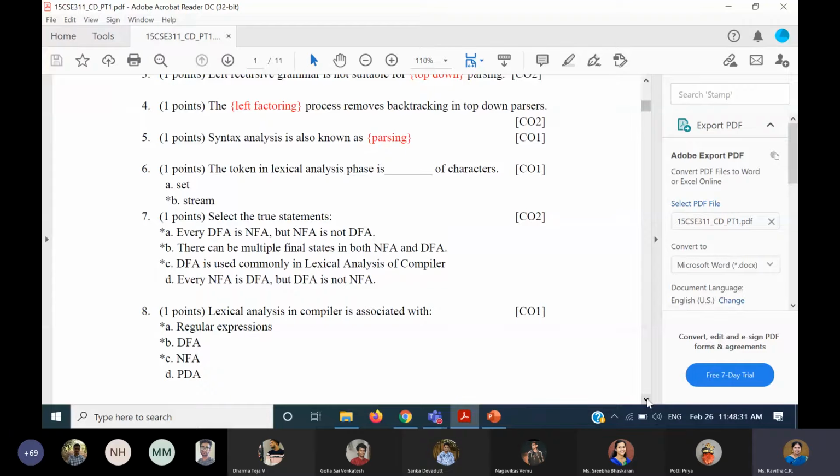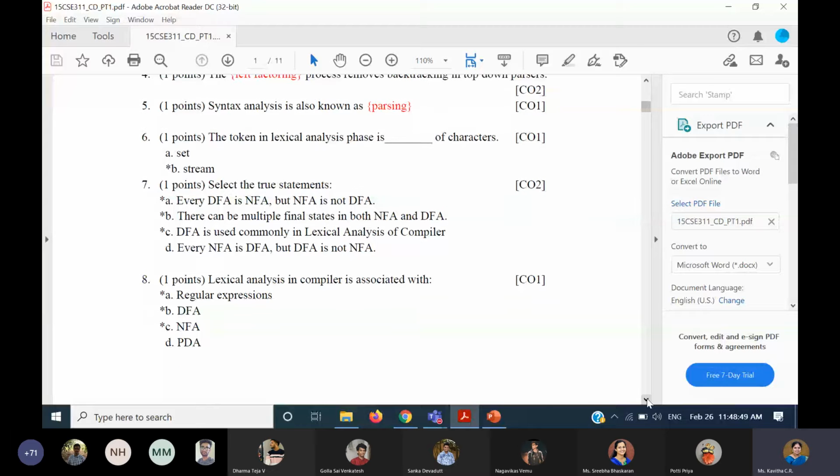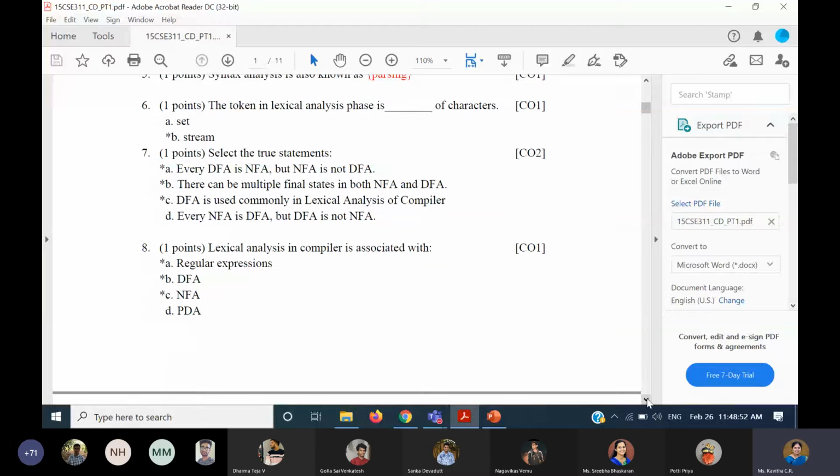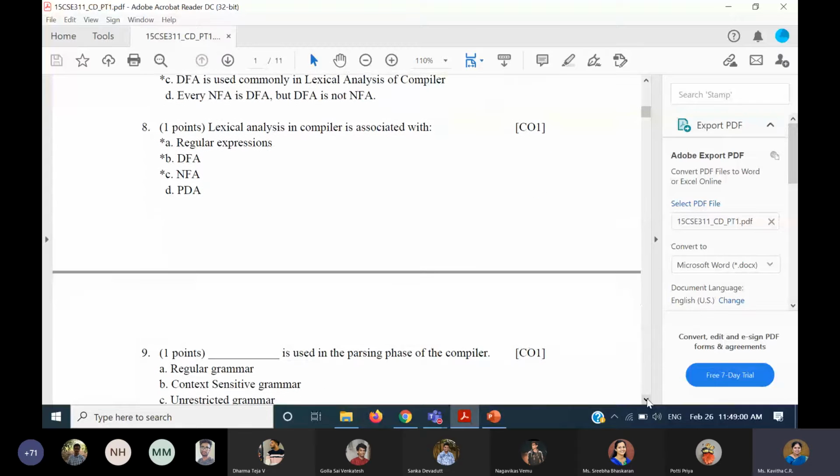So seventh one, those who got this question, I think most of you have written correctly. DFA used commonly in lexical analysis. Every DFA can be NFA, not vice versa. Multiple final states are possible in both NFA and DFA. Every NFA cannot be treated as DFA, so that is the correct answer. So all stars are the answers for this question. Eighth question: lexical analysis in compiler is associated with regular expressions, DFA and NFA, and not PDA.